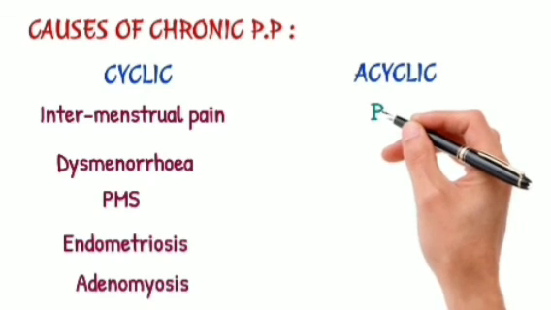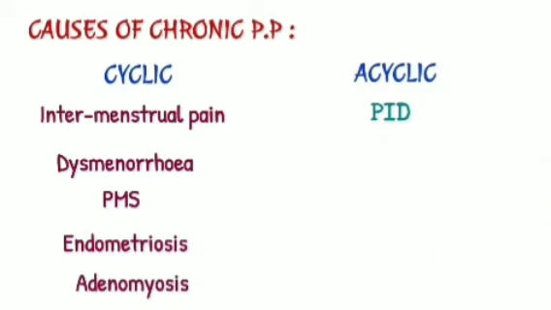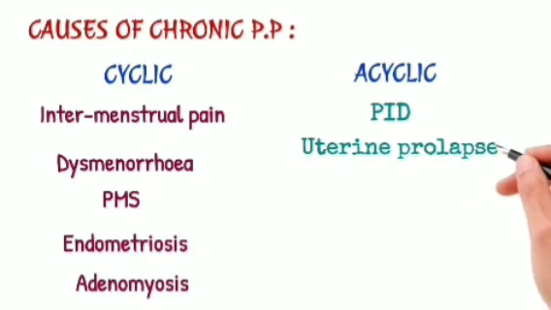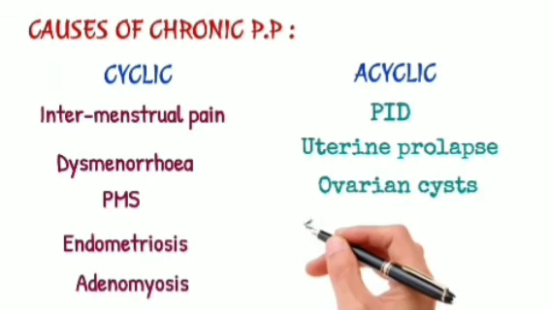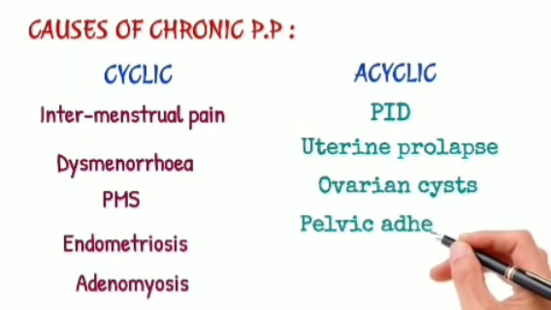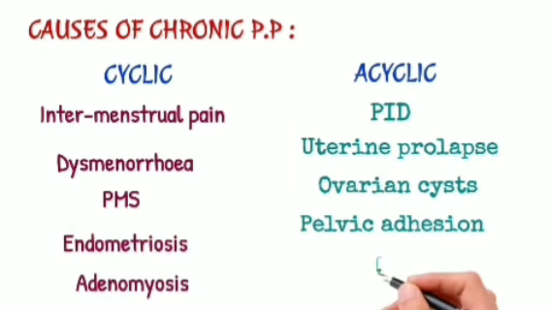And in acyclic, there may be pelvic inflammatory disease, uterine prolapse, ovarian cyst, pelvic adhesions, and IUD.